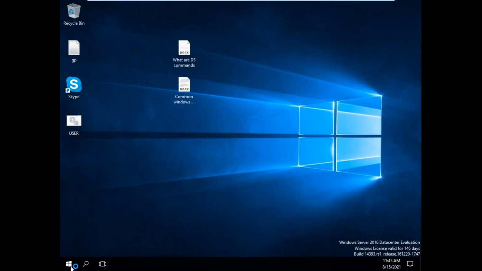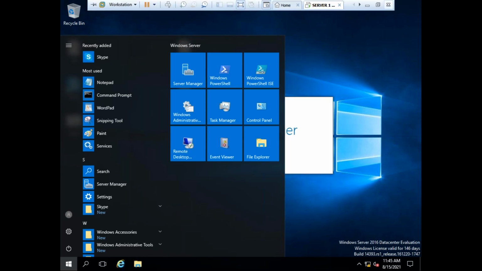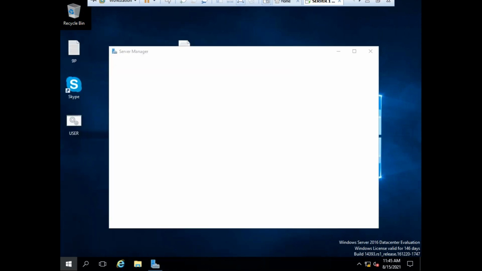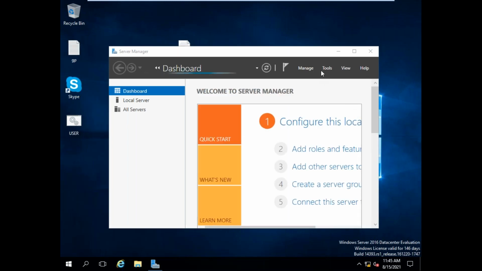You may feel like it looks like the Windows 10 operating system. Of course, it will, but there are some differences between Windows 10 and server. It will take me one class to explain the differences. But as of now, I can say server is used to manage a whole network, and Windows 10 is used to manage a single computer. I hope this single statement is more than enough for you to understand the differences right now.